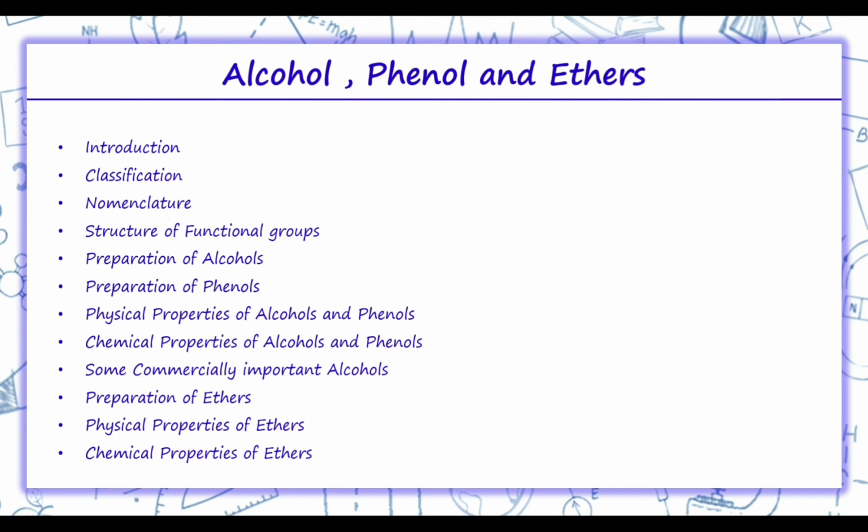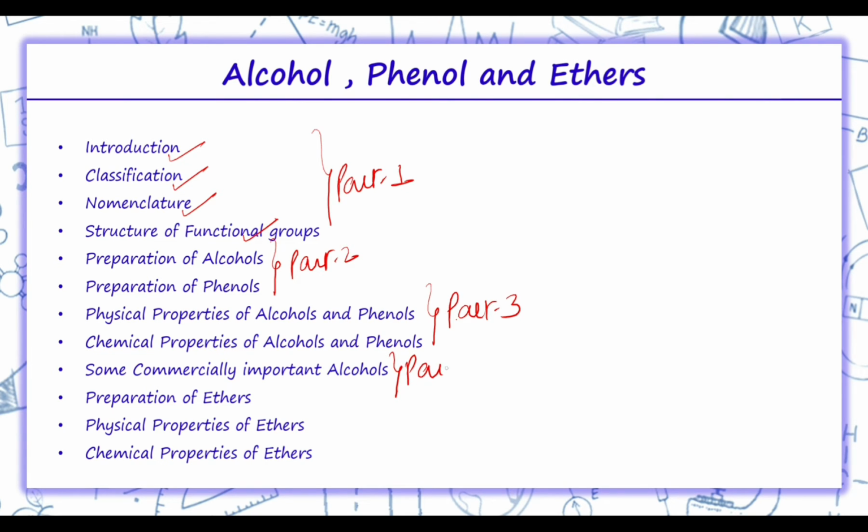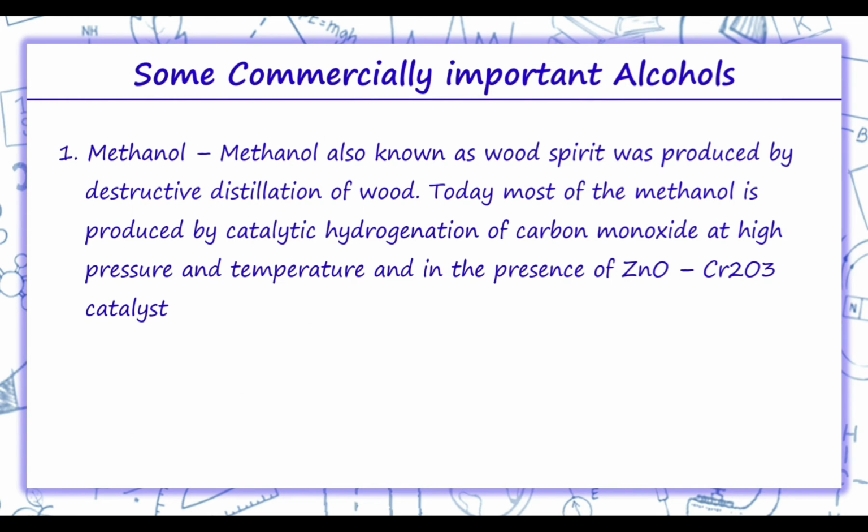In part 1, we studied introduction, classification, nomenclature and structure of functional groups. In part 2, we studied preparation of alcohols and phenols. In part 3, we studied physical and chemical properties of alcohols and phenols. Now, in this part, we are going to study some commercially important alcohols. So, moving on to some commercially important alcohols.